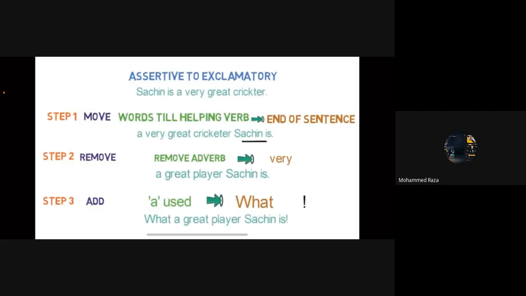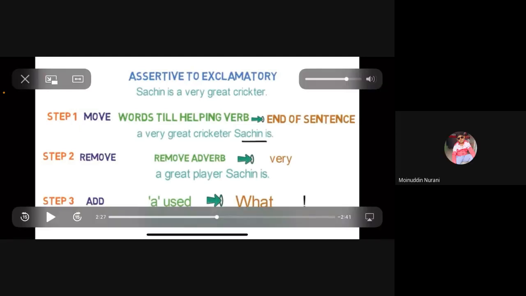Second step, remove the adverb. Very is the adverb. So remove that. Very, so, all these are adverbs, वो निकाल देने. Understood all three steps? Yes, sir. Now observe these steps properly.